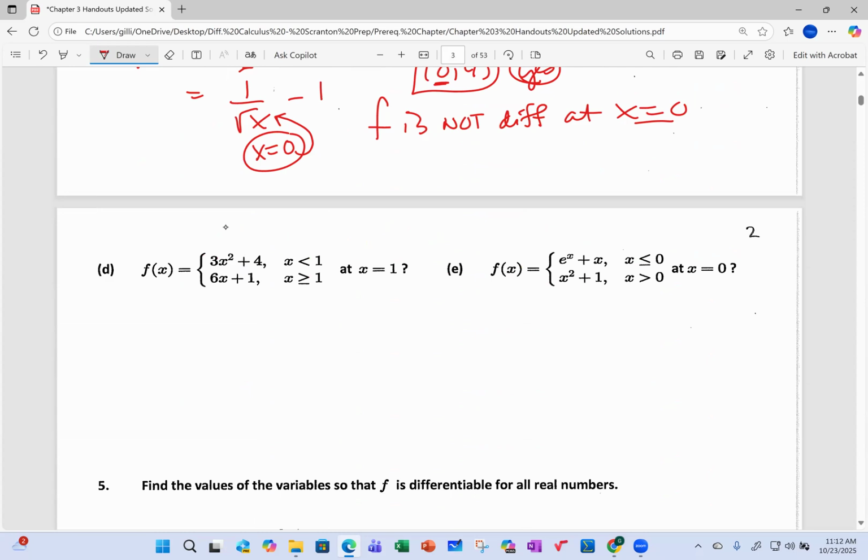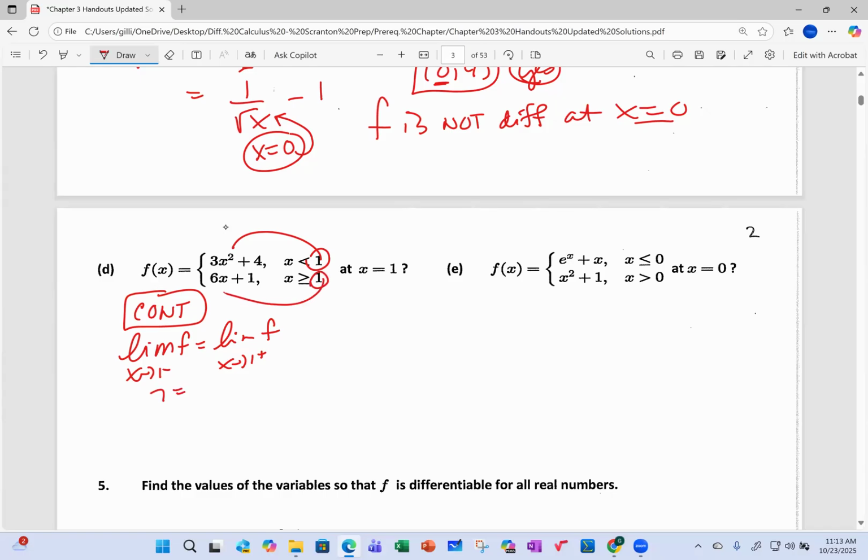So the first thing we have to check for is continuity, because if the function's not continuous, it can't be differentiable. So I'm going to check the limit as x approaches 1 from the left of f, and see how that compares to the limit as x approaches 1 from the right of f. So you can just spot these. Put the 1 in for the x, and I get 7. Put the 1 in for the x, and I get 7. And f at 1 is equal to 7.